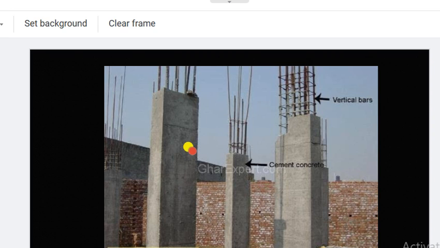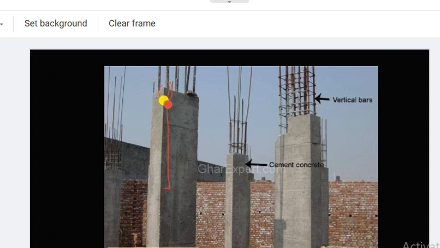My dear friends, this is a column, right? Here we can see the extra portion, meaning the portion which is exposed to the atmosphere, to the bar. See, we can see that the bar is inserted after leaving some minimum gap.